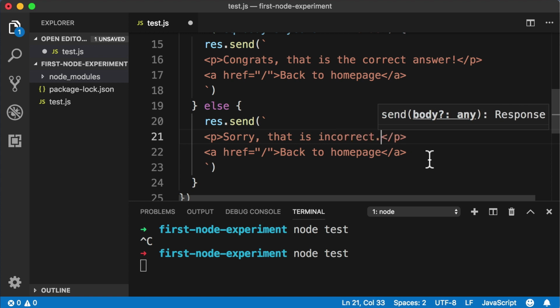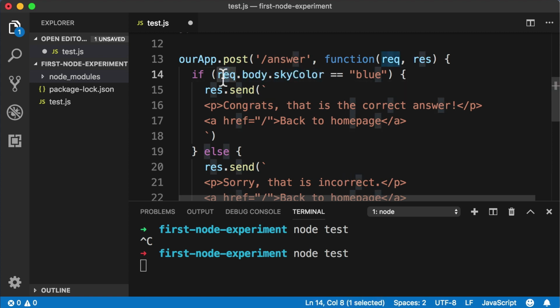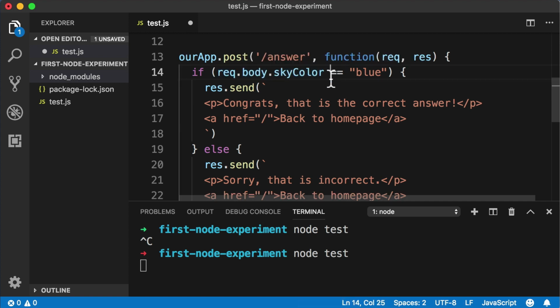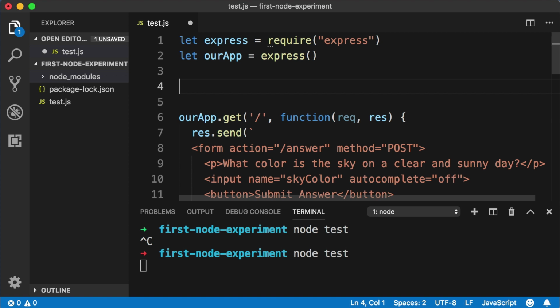All right, now before we save our file and test it out, we need to do one more thing. By default, out of the box, Express actually will not add the user's inputs to the body object that belongs to the request object. So in order for this code that I'm selecting right now to work, we need to tell Express to enable that feature. So do this with me. Scroll up to the very top of our file, and right below this line where we say let app equal and then we call Express, let's add a new line.